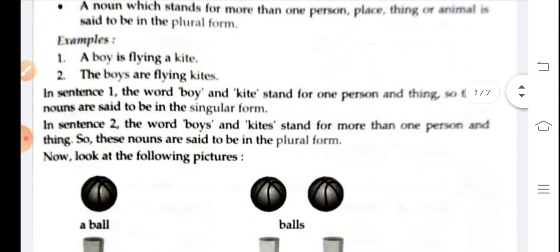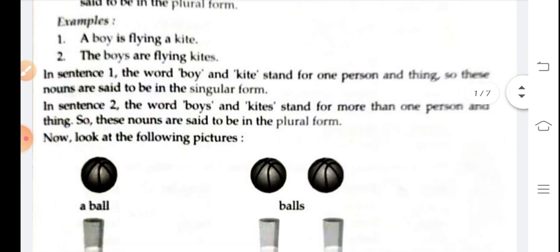Okay, next, a noun which stands for more than one person, place, thing, or animal is said to be in the plural form. Okay, so here we have talked about the singular means one person. In plural form, two persons are there. Okay, so two or more, that is plural, and single means singular.